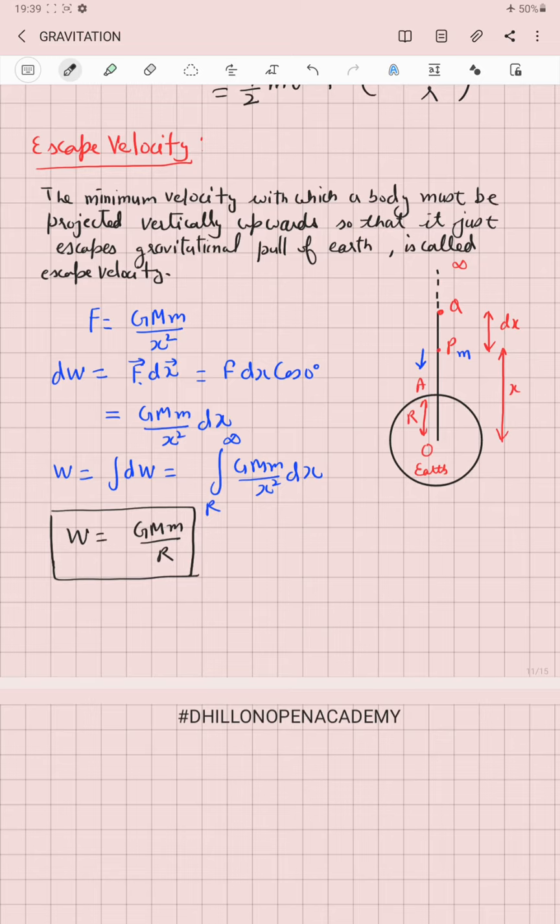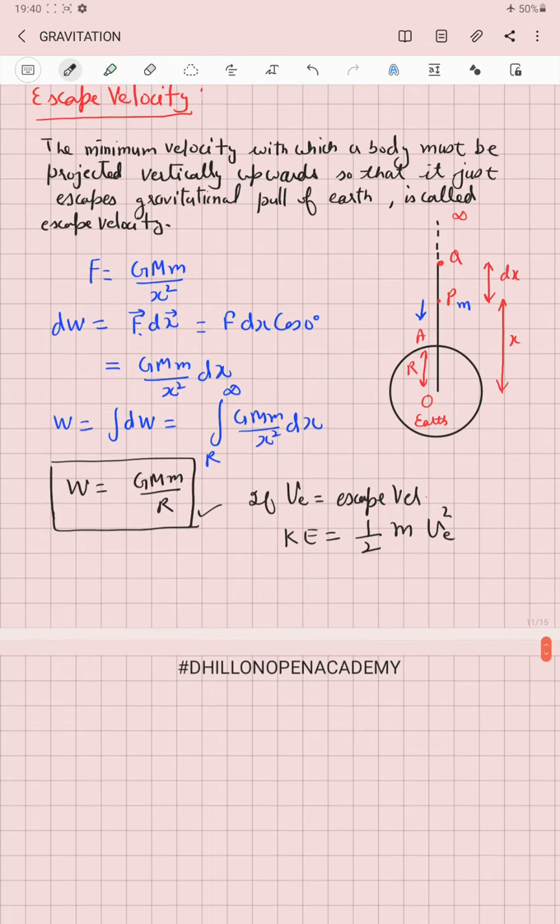So suppose v is the escape velocity with which, when it is projected upward, it possesses a kinetic energy given by half m v_e square, such that if this kinetic energy becomes equal to this potential energy, then the work done on the body will help it to escape from the gravitational pull of the earth.